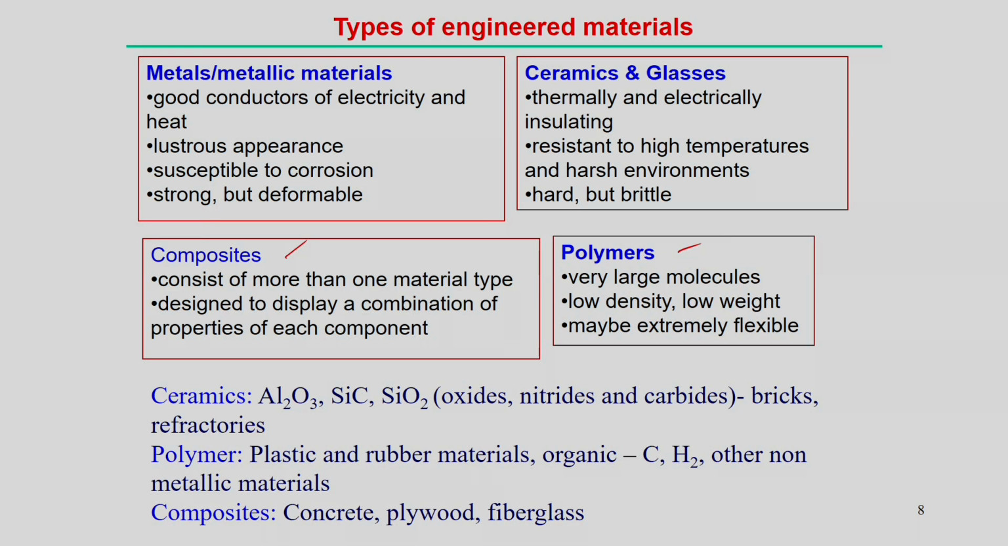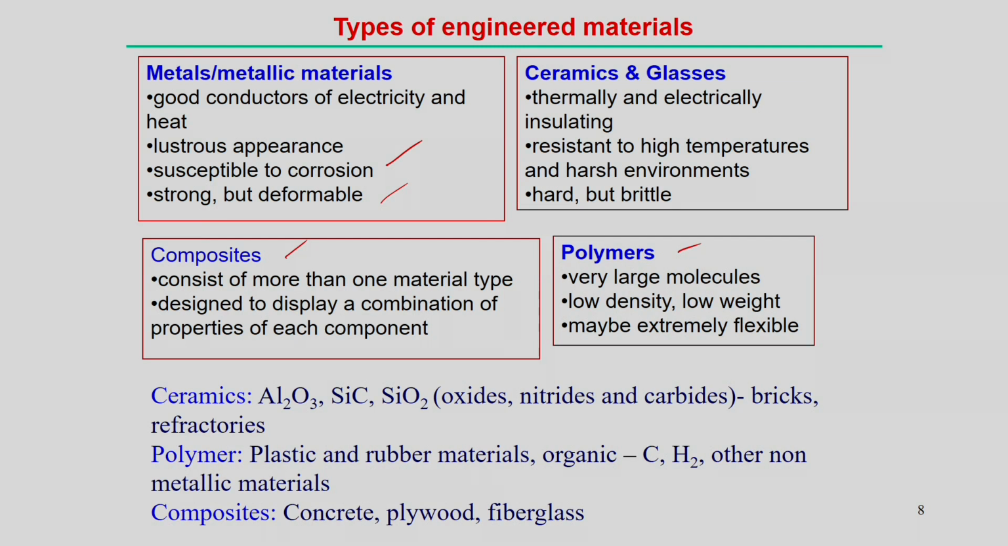But metals and metallic materials, we understand, are normally good conductors of electricity and heat, but susceptible to corrosion, which is involved basically in iron and steel products. They are also very strong, but they can be deformed. That is the typical characteristic of the metallic materials.